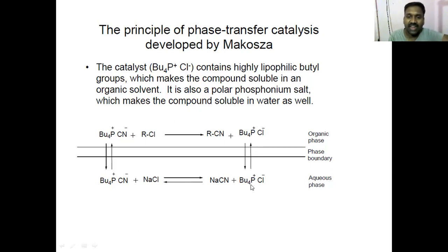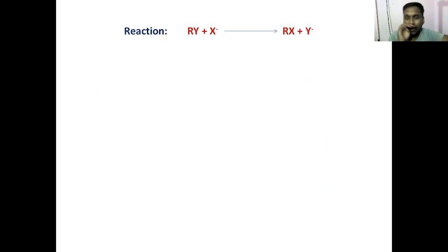Now, this phase transfer agent, phosphonium chloride, working of phase transfer agent. Catalyst, because this is conducting the reaction at a very rapid pace. Now, I just have once more the whole mechanism, but rather more pictorially, visually attractive. This is my reaction. RY plus X minus should give RX plus Y minus. But my RY is in organic phase, X minus is in aqueous phase. Now, how to bring X minus into organic phase? For that, phase transfer catalyst is required.